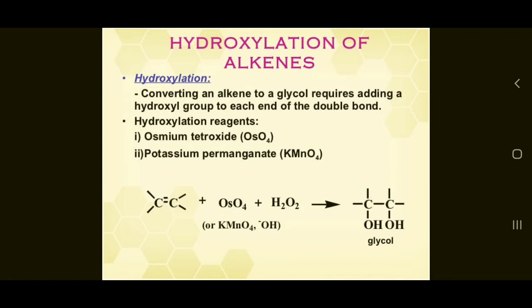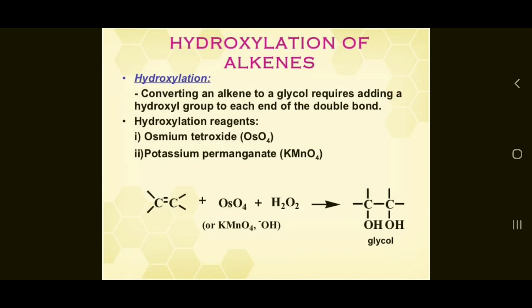Next is hydroxylation of alkenes. Hydroxylation of an alkene converts an alkene to a glycol, requiring the addition of a hydroxyl group to each end of the double bond. The hydroxylation reagents are osmium tetraoxide and potassium permanganate. The first example is osmium tetraoxide, OsO4, for hydroxylation of alkenes. Examples are explained below.